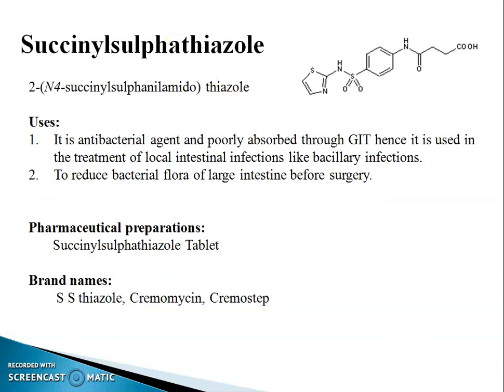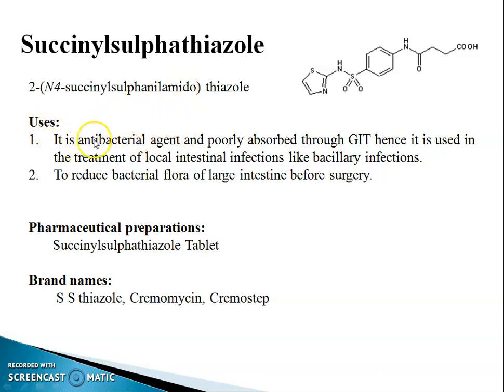Next, succinyl sulfathiazole. This is the structure in which N1 and N4 are both substituted. The chemical name is 2-N4-succinyl-sulfonamido-thiazole. It also undergoes the diazotization reaction.